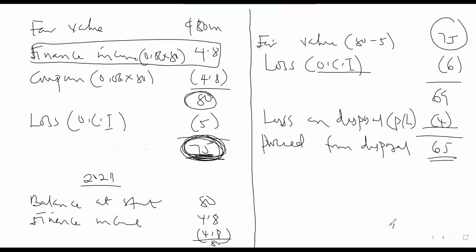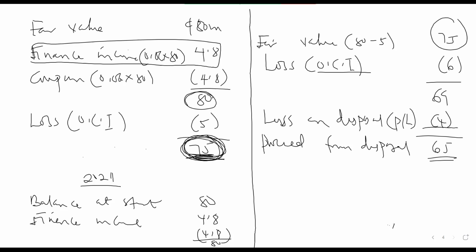So you can see that they charged the 10 million to profit or loss, which should not be the case. Before you sell, you have to first fair value the instrument. So if you fair value, there will be a loss of 6 million to other comprehensive income. After the disposal, there will be a loss on disposal of 4 million. So the 10 million that was charged to profit or loss should be split between other comprehensive income and profit or loss.